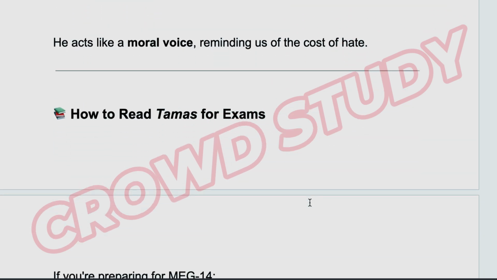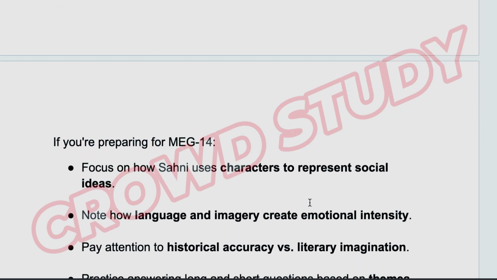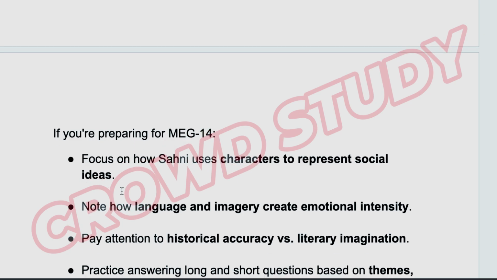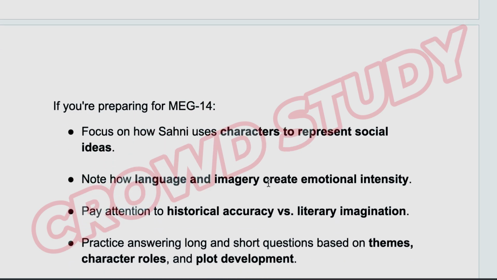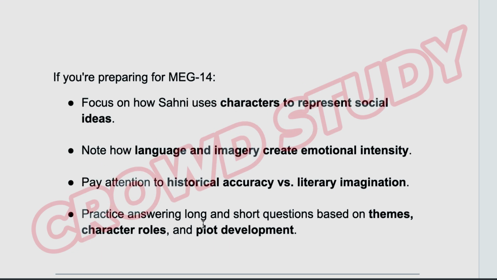Let's discuss how to read Tamas for the exam. If you are preparing for MEG-14, focus on how Sahni uses characters to represent social ideas. Note how language and imagery create emotional intensity. Pay attention to historical accuracy versus literary imagination. Practice answering long and short questions based on themes, characters, roles, and plot development.